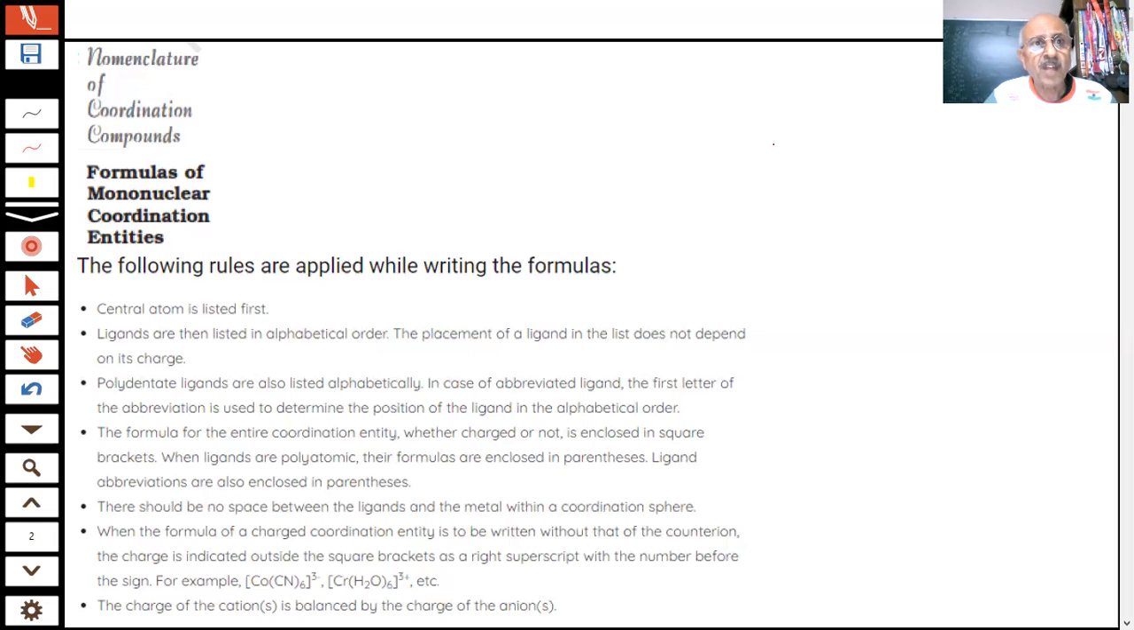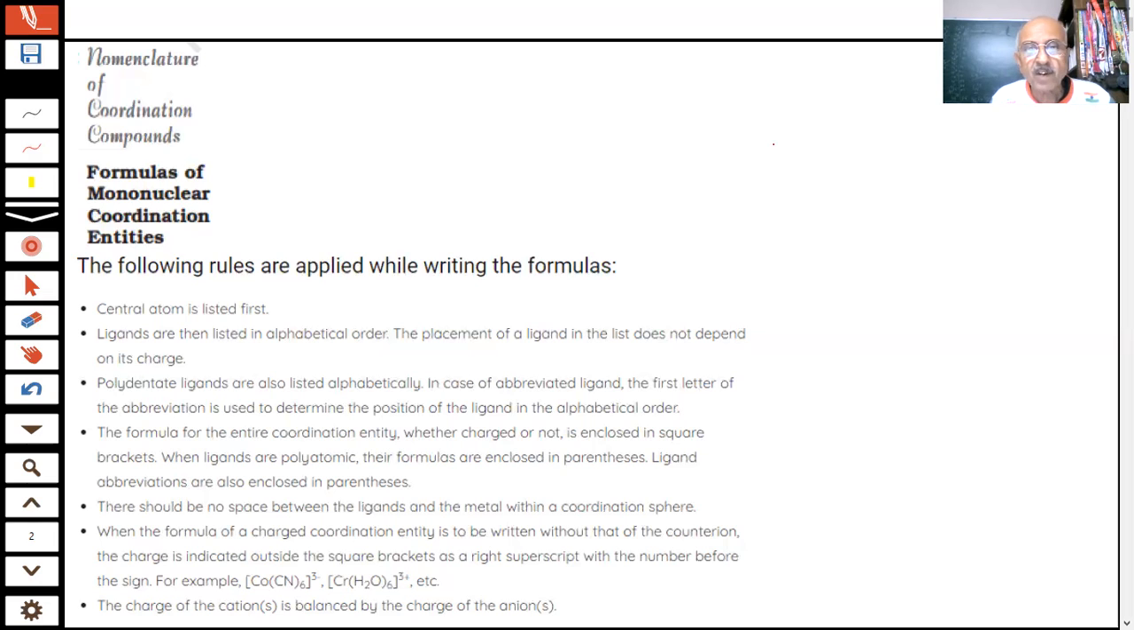And last time we told you how to write the formula of mononuclear coordination compounds. For example, students, you already know the central atom is listed first. Ligands are then listed in alphabetical order. The placement of a ligand in the list does not depend on charge. Polydentate ligands are also listed alphabetically, and the formula of the entire coordination entity, whether charged or not, is enclosed in square brackets. When ligands are polyatomic, their formulas are enclosed in parentheses. There should be no space between ligands and metal.